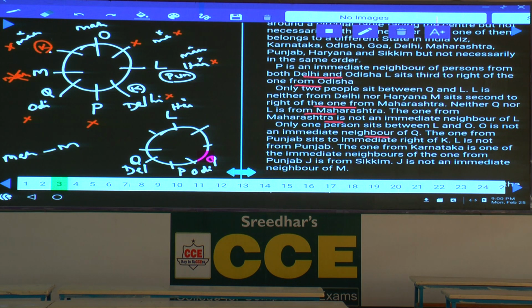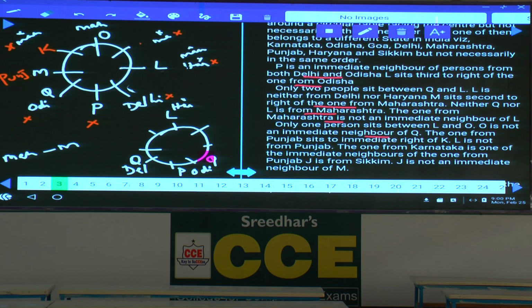And the one from Punjab sits to the immediate right of K. L is not from Punjab. As L is not from Punjab, Punjab here is completely ruled out. As Punjab here is ruled out, then where should this Punjab be? Who will be from Punjab? M is from Punjab. If M is from Punjab, then this K will be here. Done with this? Hence, K cannot be here as well.